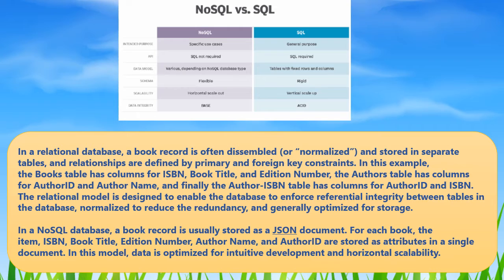Most NoSQL databases offer a concept of eventual consistency, in which database changes are propagated to all nodes eventually, typically within milliseconds. So queries for data might not return updated data immediately or might result in reading data that is not accurate, a problem known as stale reads.